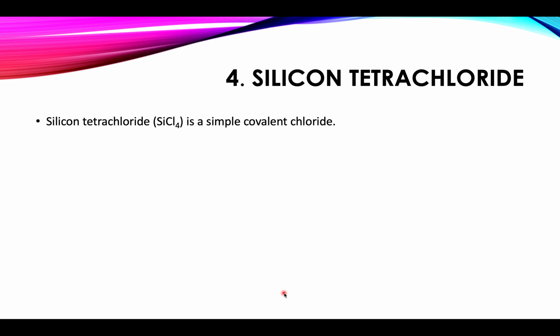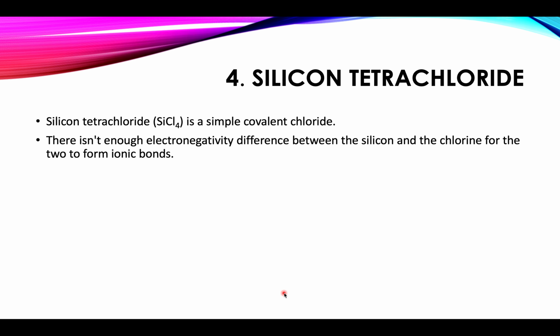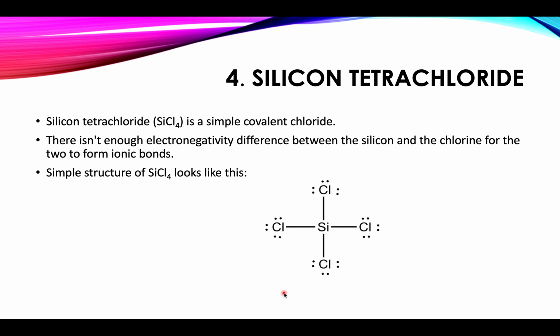Then comes silicon tetrachloride, SiCl4. It is a simple covalent chloride. Why is it a covalent chloride? Because there isn't enough electronegativity difference between the silicon and chlorine atoms to form ionic bonds. The structure of silicon tetrachloride looks like this.